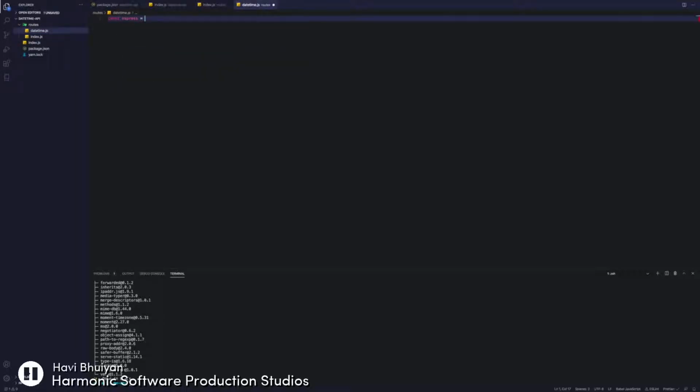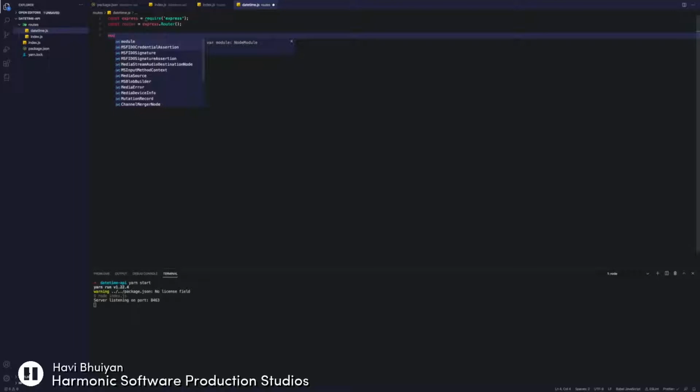Now let's create some routes, right? We have our application framework set up. We have the backbone of our web service. Now we want to create routes so that we can direct traffic to a specific route and have it perform some functionality and return a response to us. Again, we're going to import our Express app there, and we're going to create a router by invoking express.Router.